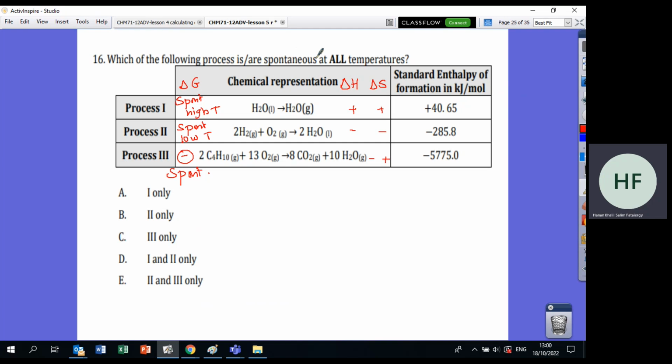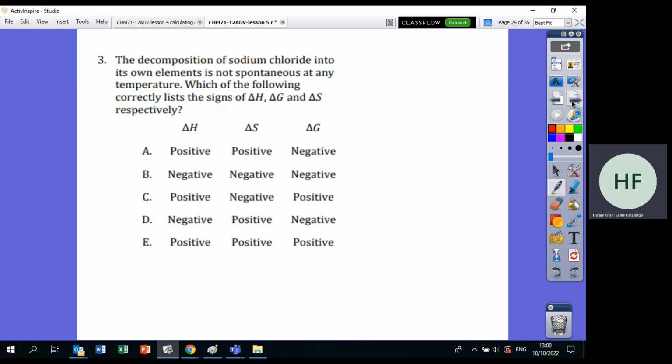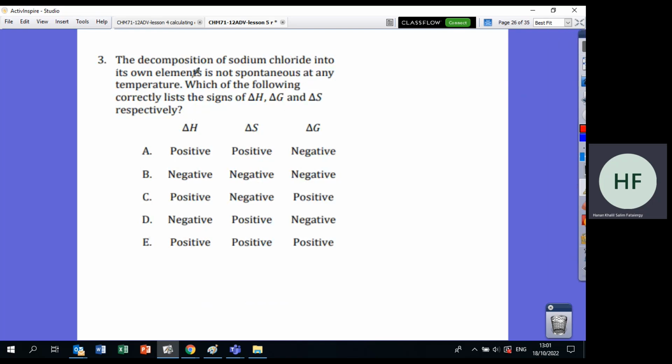Now the question: which of the following processes is spontaneous at all temperatures? Of course, this will be process 3. The decomposition of sodium chloride into its own elements is not spontaneous. When we say not spontaneous, it means delta G is positive. When is delta G positive? Delta H is positive and delta S is negative. So delta H is positive, delta S is negative, and delta G is positive. So the answer is C. Positive, negative, positive.